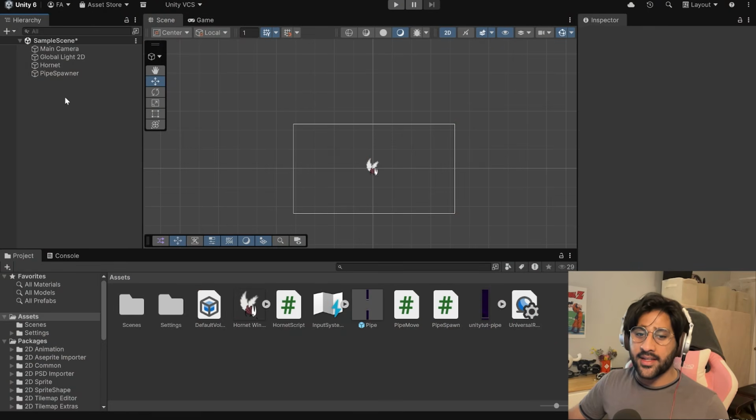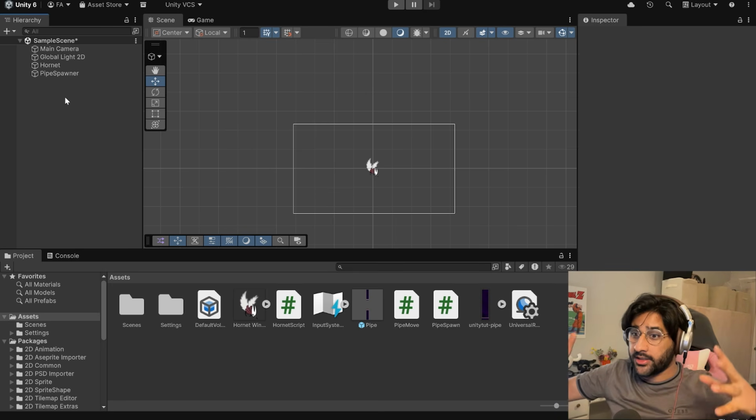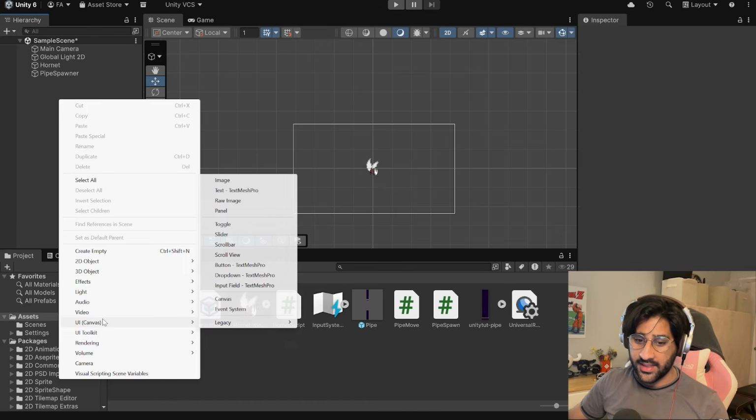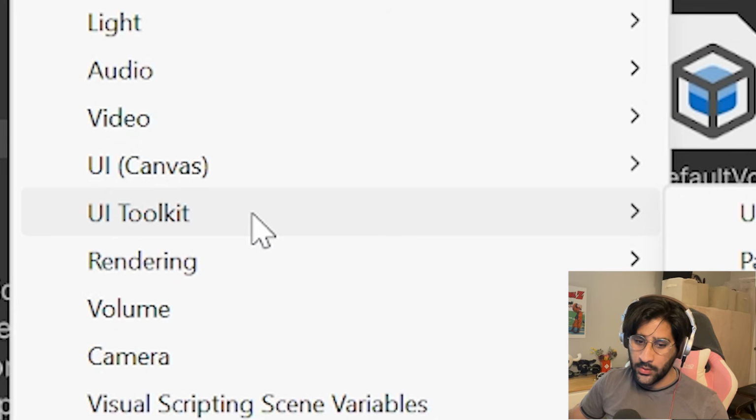The game technically works in theory. Next thing it needs is the most important and only component, a score. So we can make that as a game object as well. Game objects apparently don't have to be physical objects in the game like your characters and enemies. They can also be UI elements. So if you can see here, there's UI stuff. Whoa, we have UI canvas and UI toolkit.